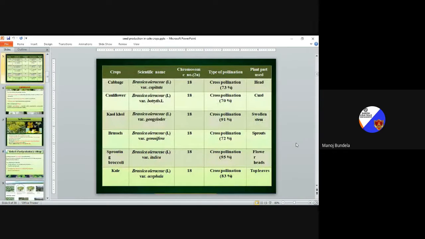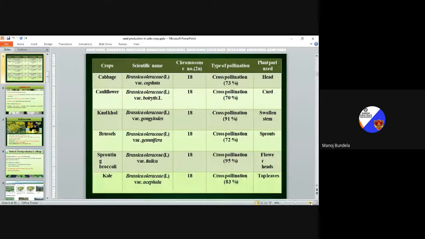So cabbage. The scientific name of cabbage is Brassica oleracea variety capitata. Chromosome number 2n is equal to 18. It is a cross-pollinated crop. There is 73% cross-pollination in cabbage. The plant part used is the head. So the head part we use for seed production.